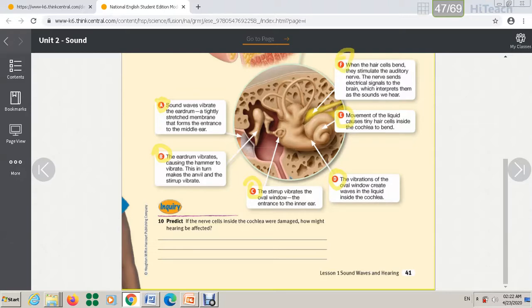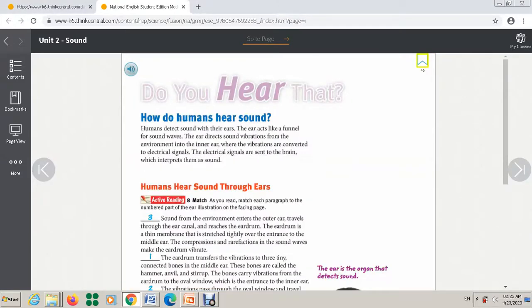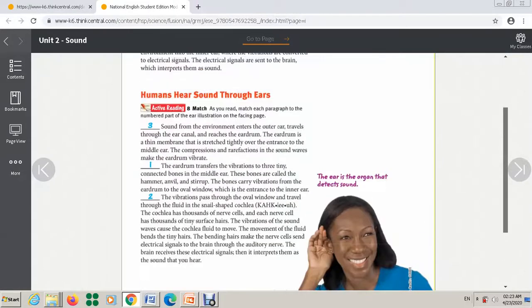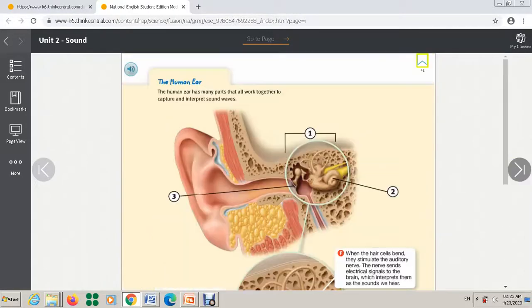You have to memorize these, very important. For page 40, you don't have to read this part because the figure explains everything on page 41.